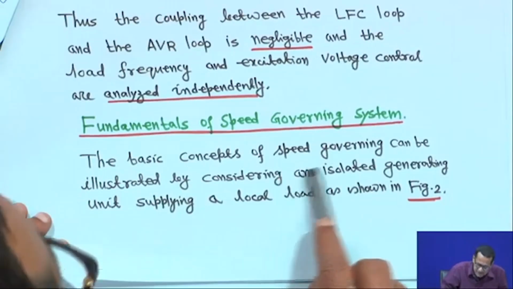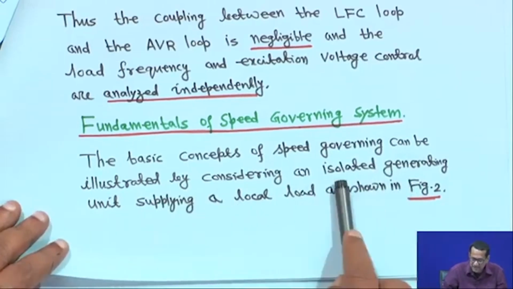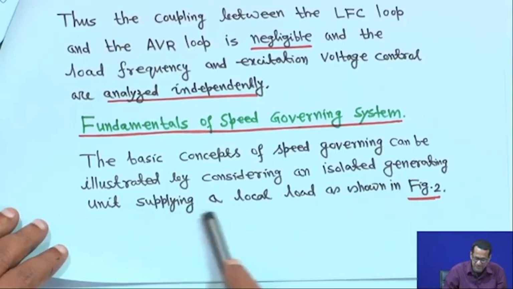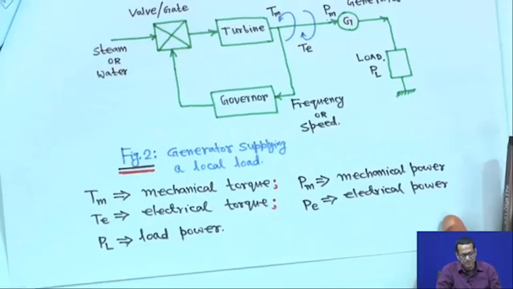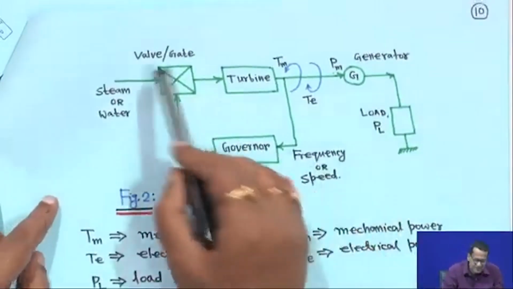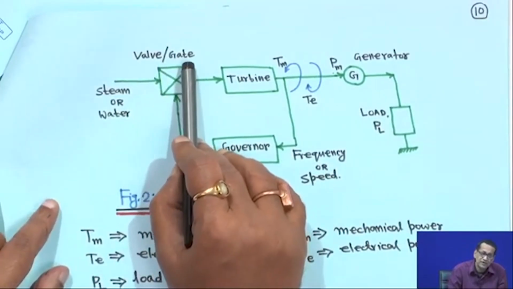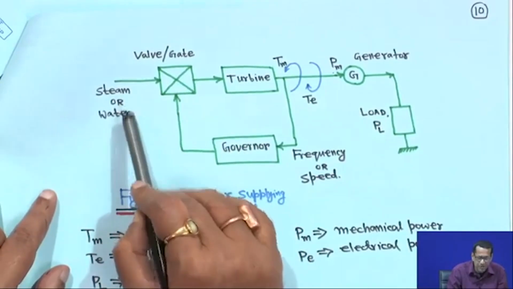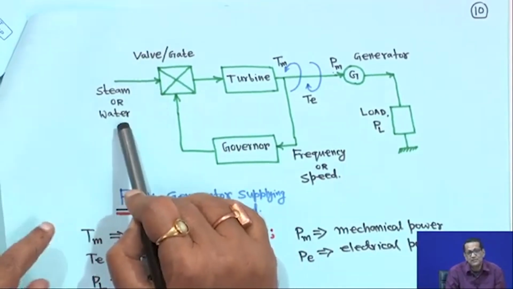The basic concept of speed governing can be illustrated by considering an isolated generating unit supplying a load, as shown in figure 2. Suppose you have an isolated load, meaning not interconnected. This is the valve if it is a steam plant, and the hydro gate if it is a hydropower plant, but in general it is written as steam or water. If it is steam, it is a thermal power plant; water means a hydropower plant.